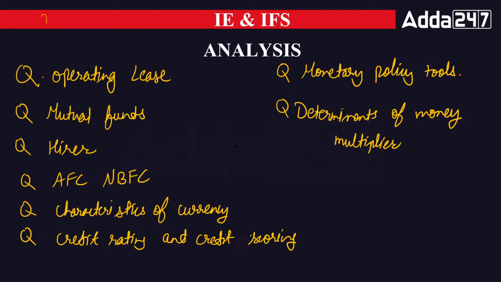If you see the topic names, you will feel like the paper was very easy, because the topic names are very common and you have all heard about these topics in your preparation. You all have studied these topics, right? But if we talk about this paper, the paper was tough. Statement-wise questions were there. It means options were based on statements, right? That made the paper tougher. Also one question was there from the Atal Pension Yojana.